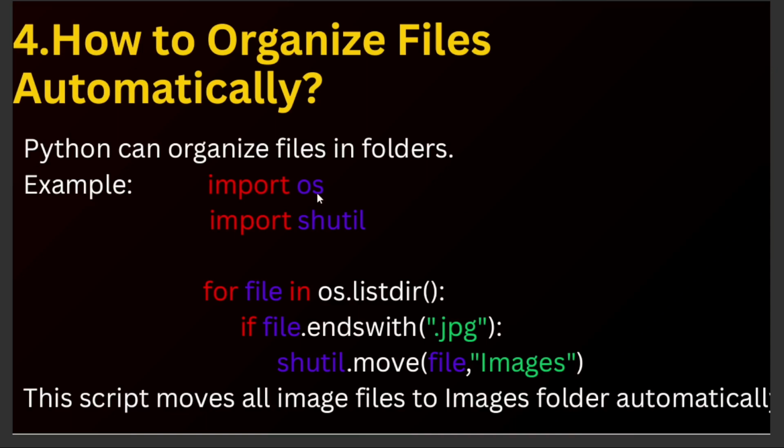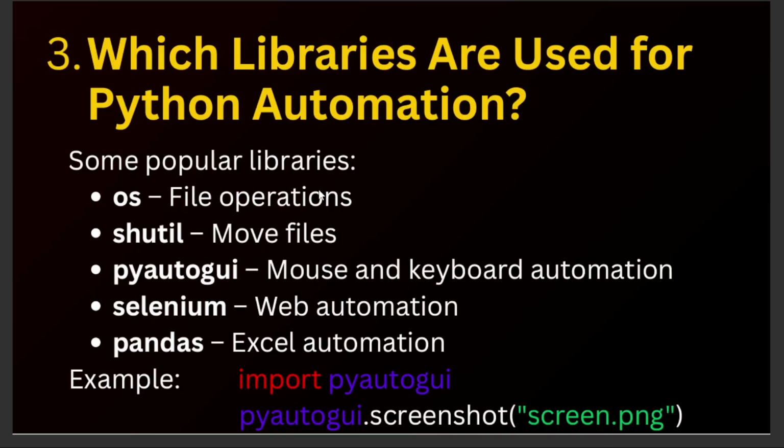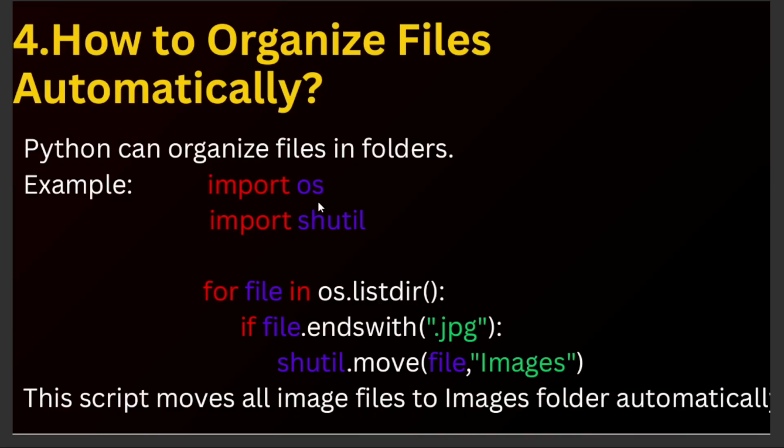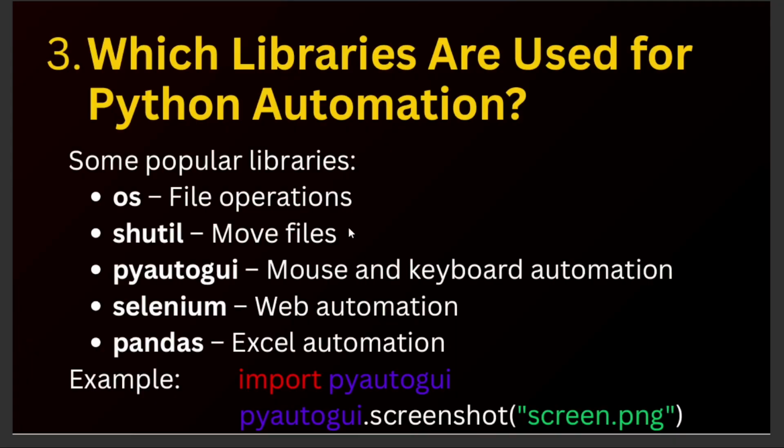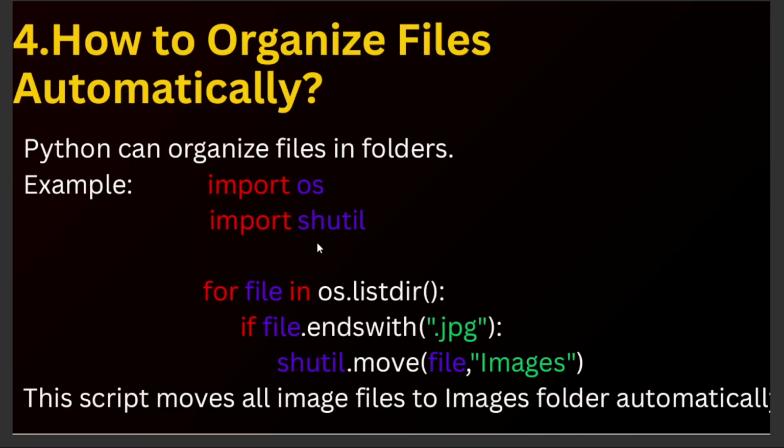Okay, first we import os, as I already told. The os library will be used for file operations. So we are importing os, and then shutil. This library is used for moving files, right? So here we are moving videos into one folder, images into one folder, documents into one folder.